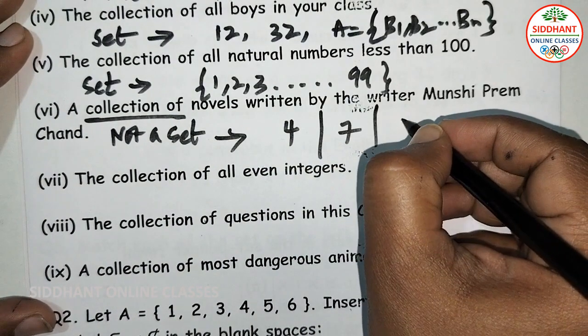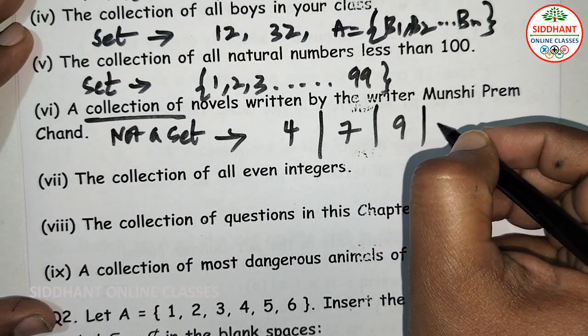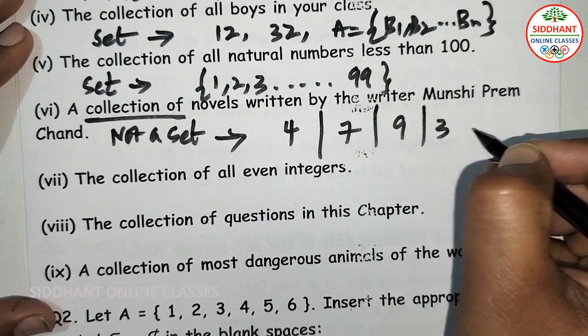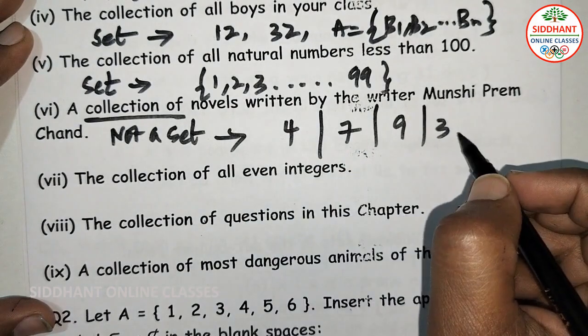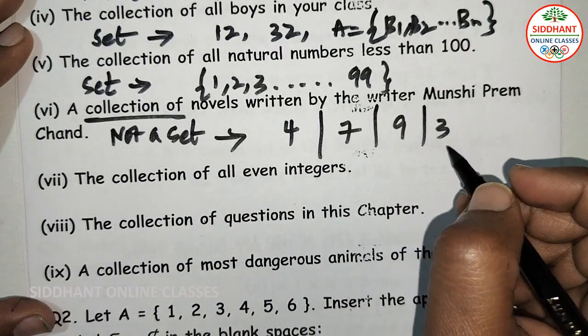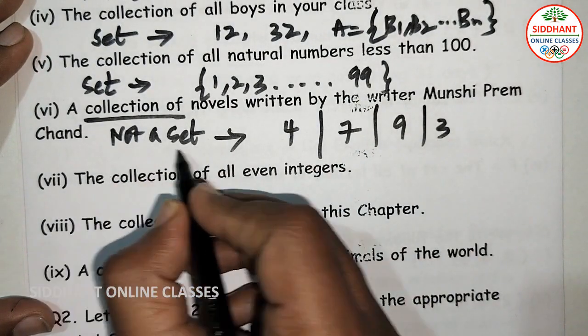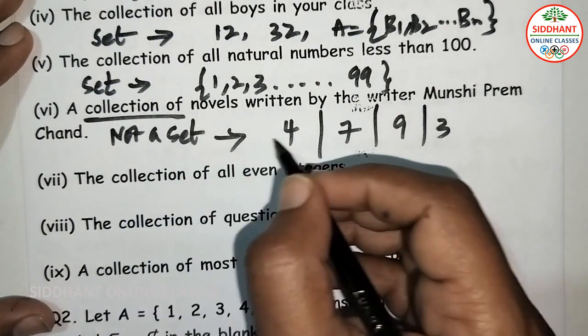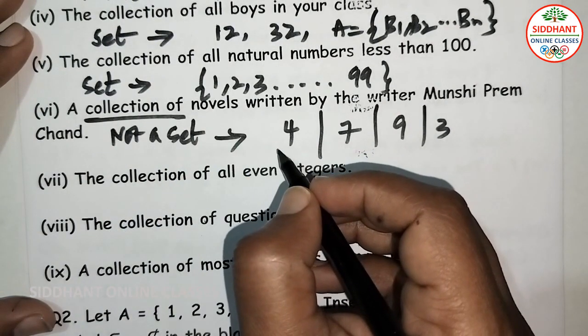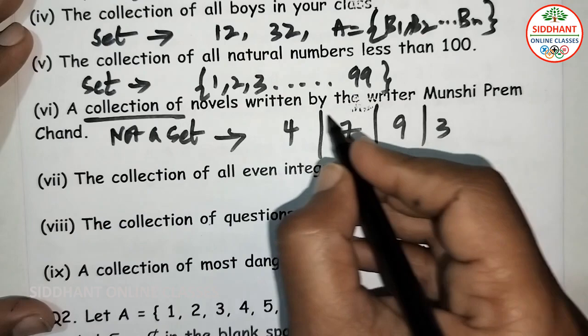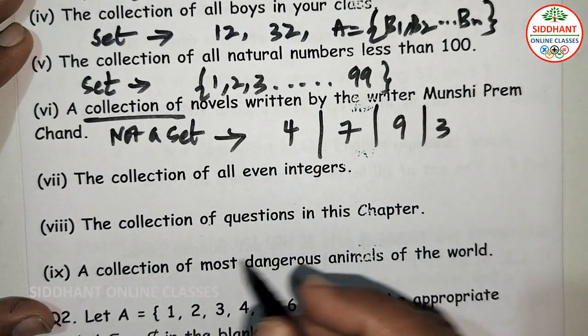From another person we can get 9. From another person we can get only 3 here. So these are the different collections we are going to see. So that's why it is not a set. It is not of a particular kind.